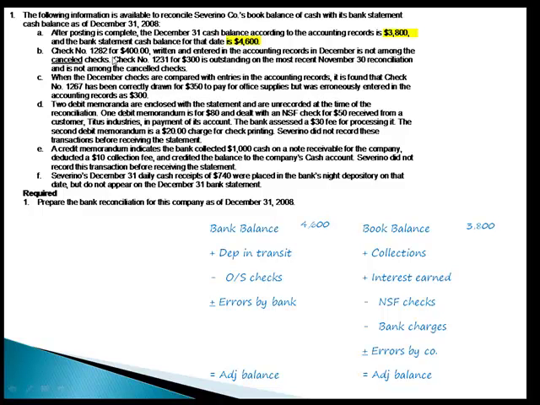Okay, B says check number 1282 for $400 is written and entered into the accounting records in December, but is not among the canceled checks. Check number 1231 for $300 is outstanding on the most recent November 30th reconciliation, and it's not among the canceled checks. Both these checks have not been canceled. When we say canceled in bank statement terms, what we mean is that it's been cleared out by the bank. It's been processed by the bank. It is not canceled, meaning we canceled the check. It is canceled, meaning it's been processed.